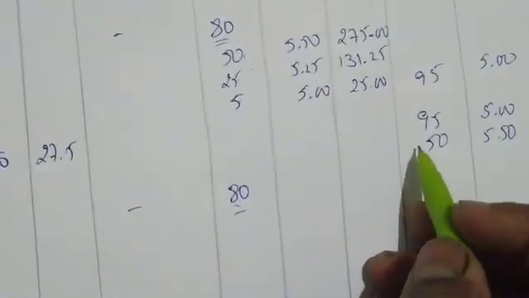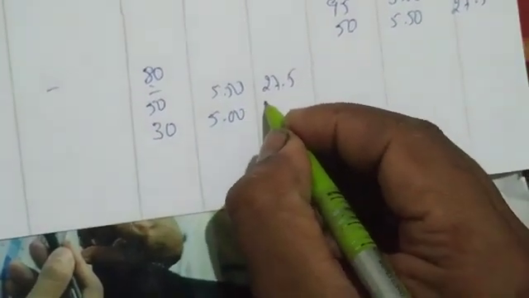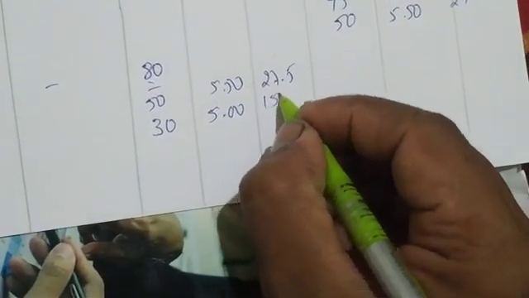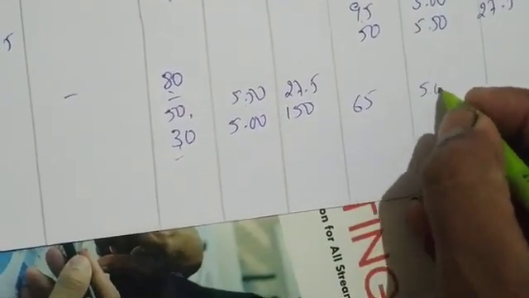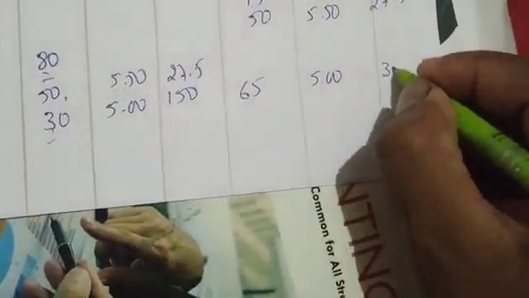Okay. So first we have to issue from the 50. From the 50 we are issuing at 5.50, 275. Next, from the 95 again we can issue. Again we need 30, at 5, 30 into 5 is 150. So from the 50 we have to issue 50. We need 30 more. From the 95 we issued 30. So how much is the balance? 65 at rupees 5, 65 into 5. We are getting total as 325.